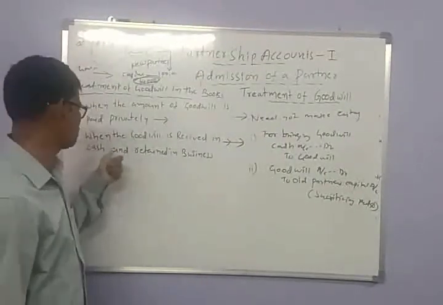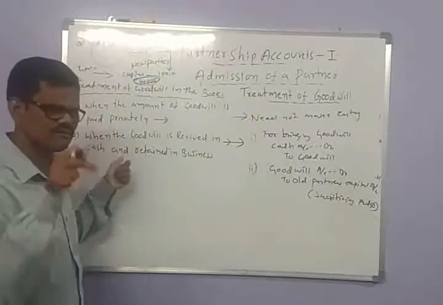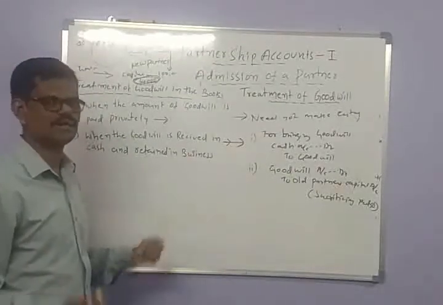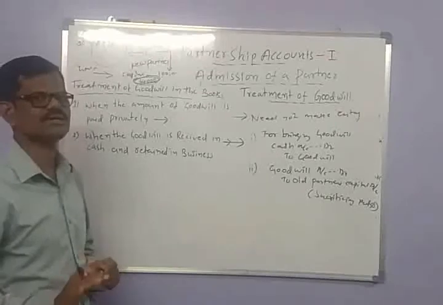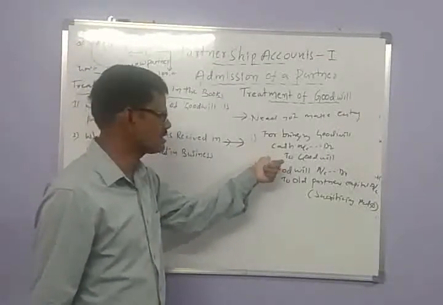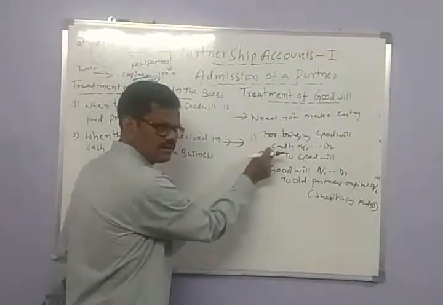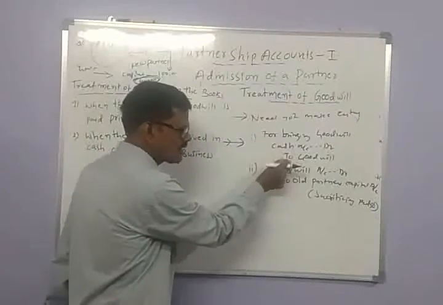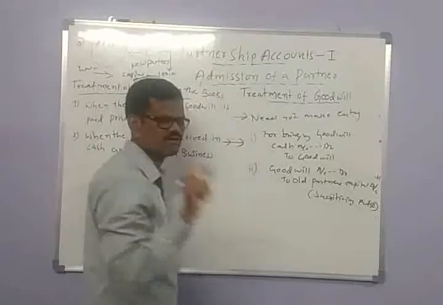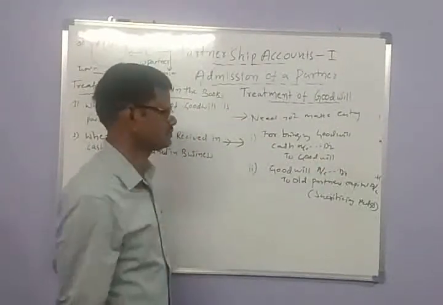So on what occasion is this? When the goodwill is received in the form of cash and retained in the business, continuing as additional capital. First this entry is passed, so the amount is debited to the cash account and credited to the goodwill account.